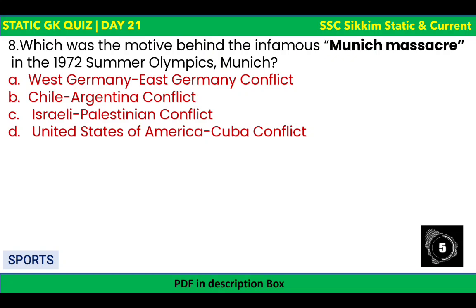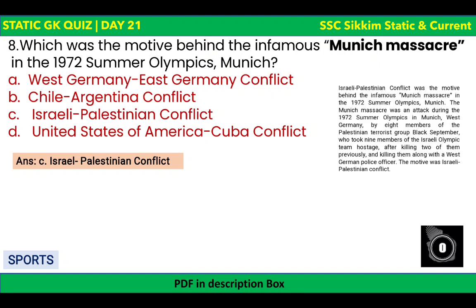What was the motive behind the infamous Munich massacre in the 1972 Summer Olympics of Munich? The options are there and your time begins now. Motive behind the Munich massacre in Germany. The options are there. What was the motive? The motive was option number C, that is the Israel-Palestinian conflict.